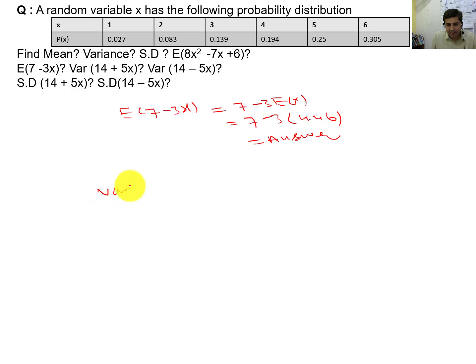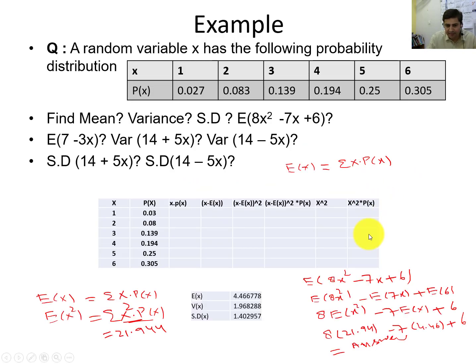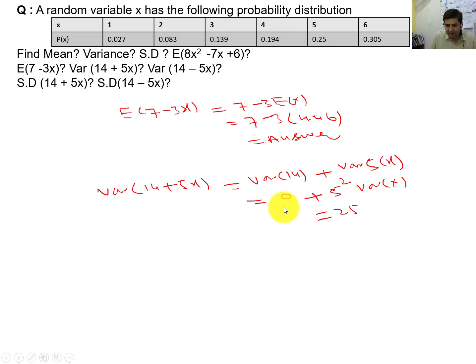Similarly, for variance of 14 plus 5x: the variance of a constant is equal to 0, and the variance of 5x, according to the law, is 5 square variance of x. So it will be 25, and we already calculated the variance, which is 1.96. So we will write 1.96, and this will be the answer.